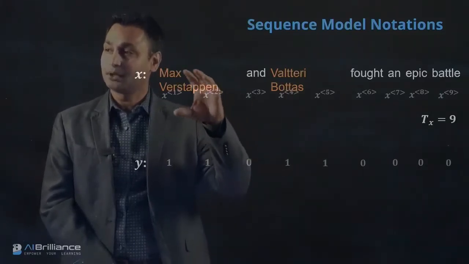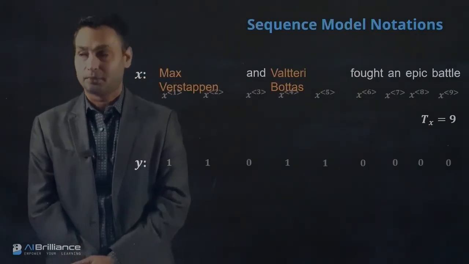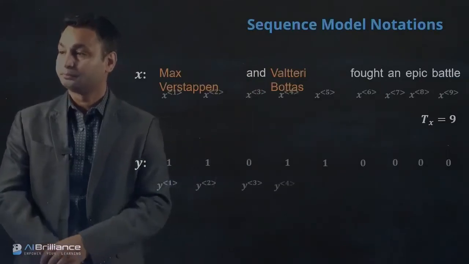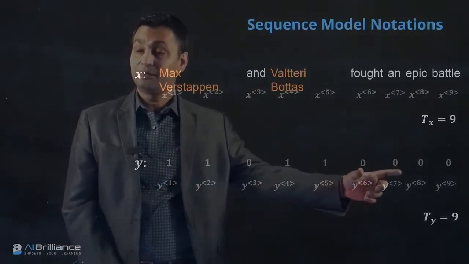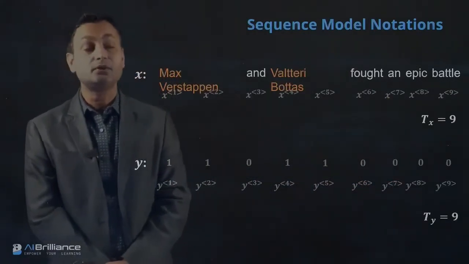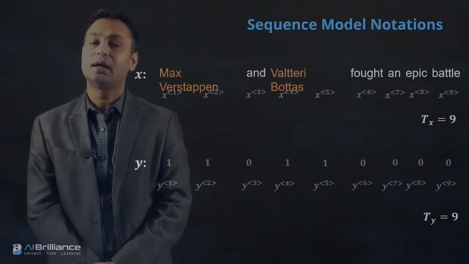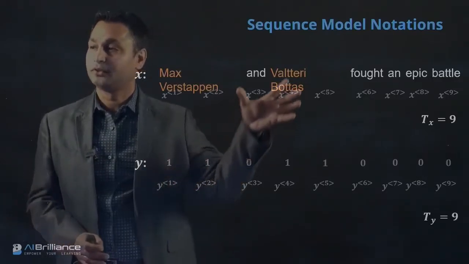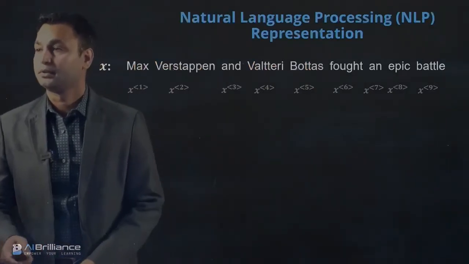So let's talk about how to represent a sequence of words and what is typically used. How Y is represented is clear, but let's talk about how X is represented. In this case, the number of outputs Y is also Ty, so the output length equals the input length, but that might not be true in many cases, and RNN architectures are flexible enough to handle Tx being different from Ty in many settings.